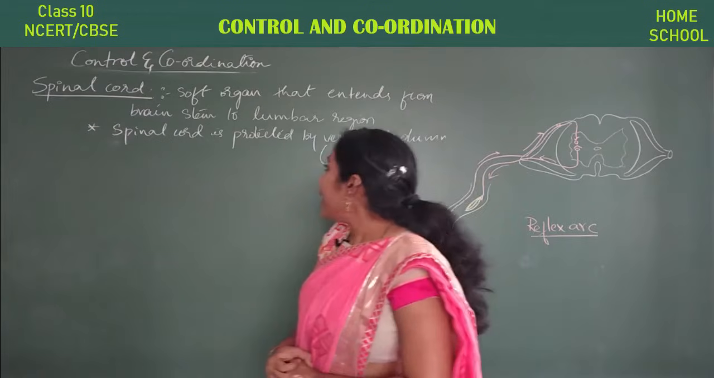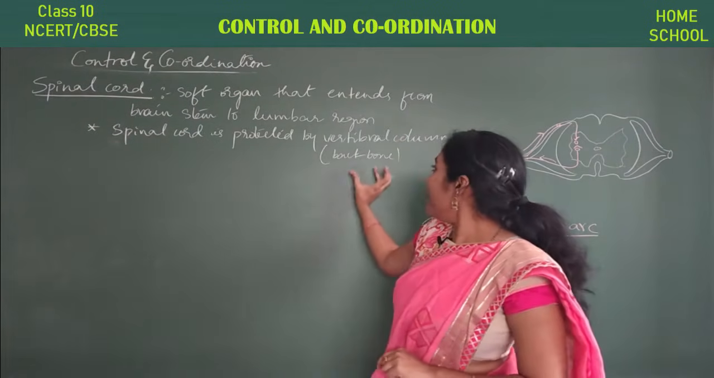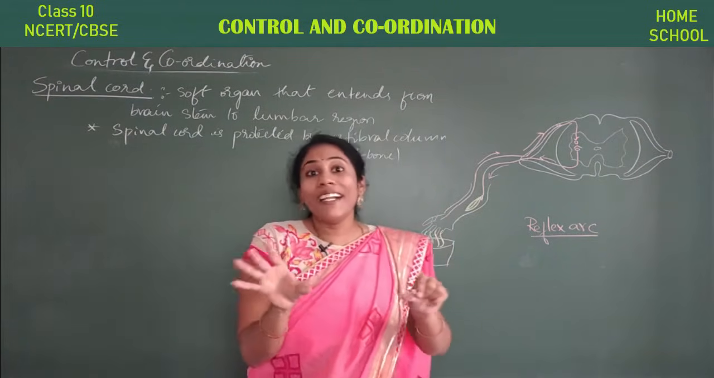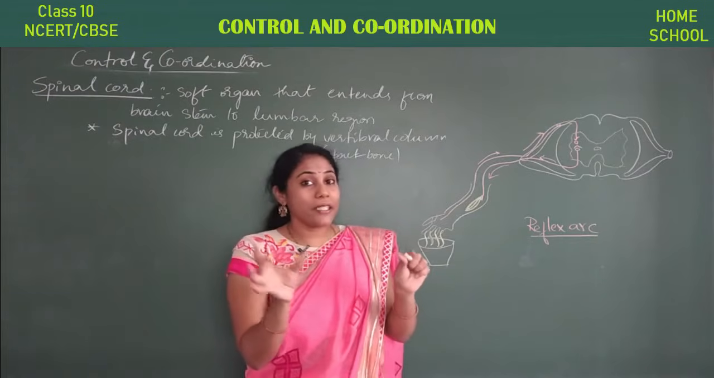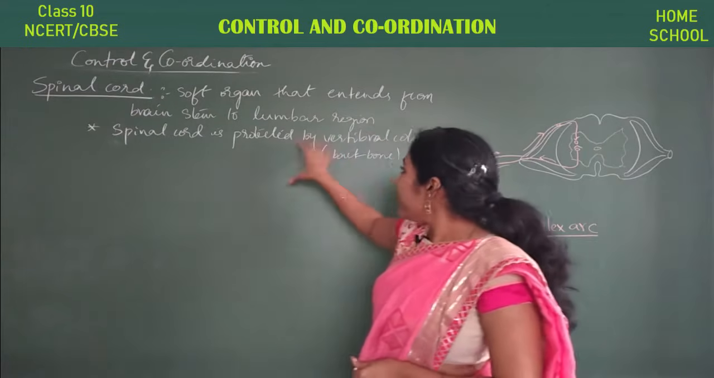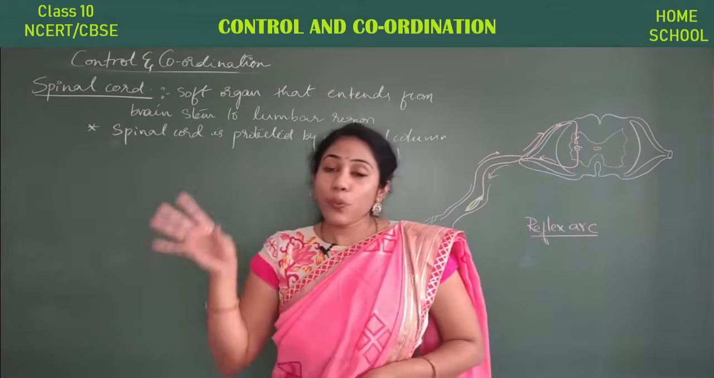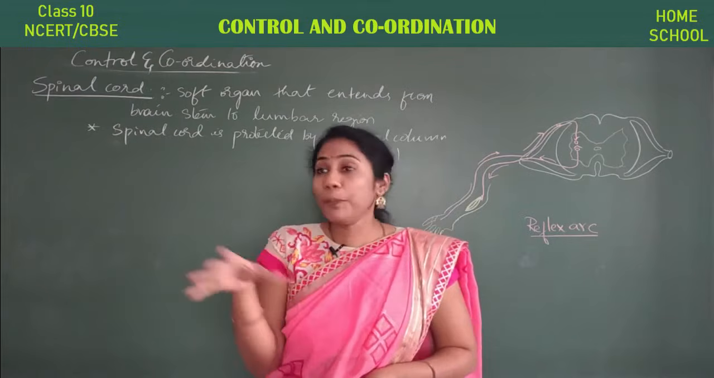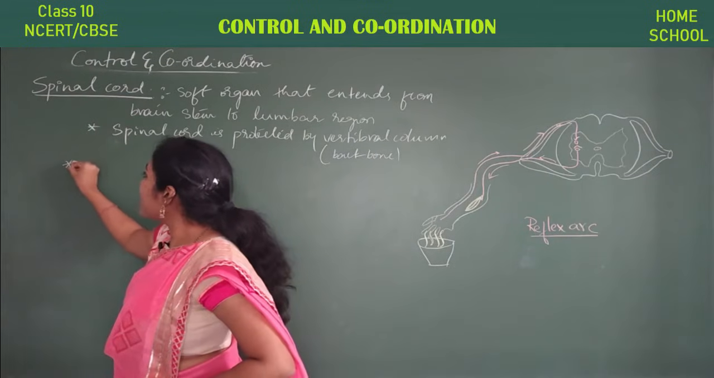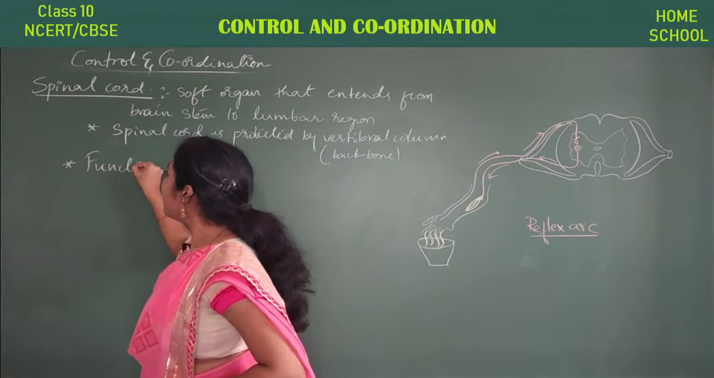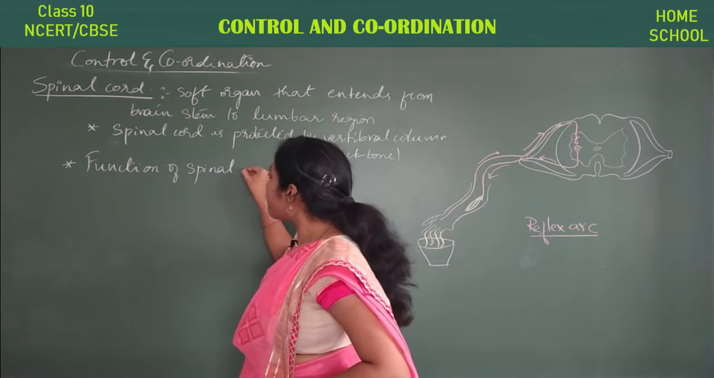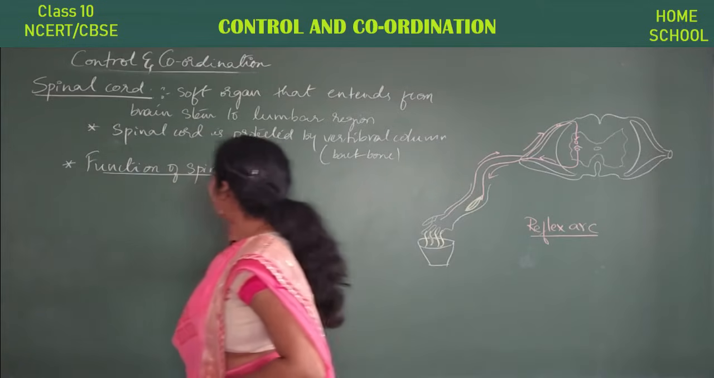Inside the backbone, you also have layers of meninges, like the layers covering around the brain. Between the layers, you had cerebrospinal fluid. So here also, inside this backbone, you have certain layers where cerebrospinal fluid is filled, just to protect the spinal cord. Now let us discuss the function of the spinal cord. We have discussed the functions of the brain, so what will the spinal cord do?